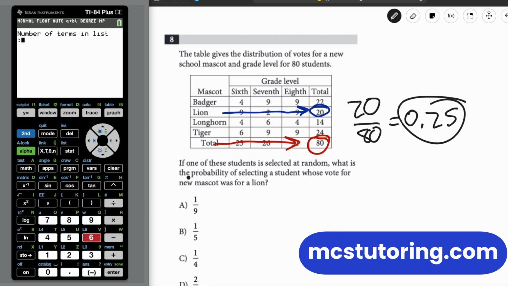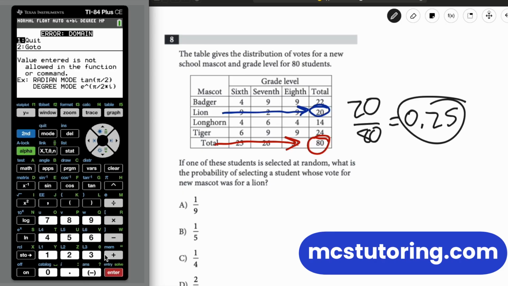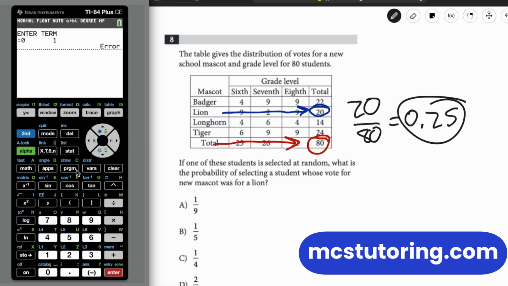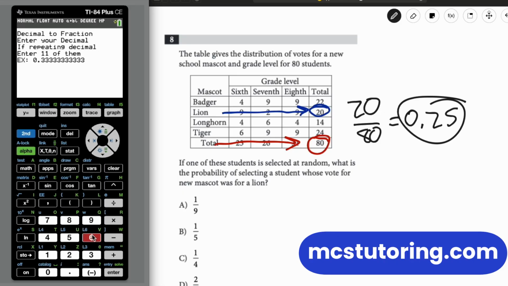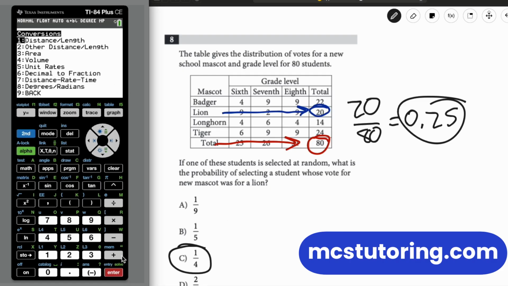And then I do have a part in the calculator. Let me just make up something here. Okay. Give me a second. I want to quit. What I do is I want to run the program again. And in the More menu, there's a unit conversion here, option 2. And then I want to go decimal to fraction, option 6. So you could say, hey, what is it? It's 0.25. And that comes out to be 1 out of 4. So if you're not familiar with going decimal to fractions, we do have that option in the calculator here.